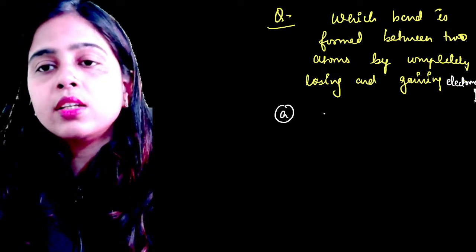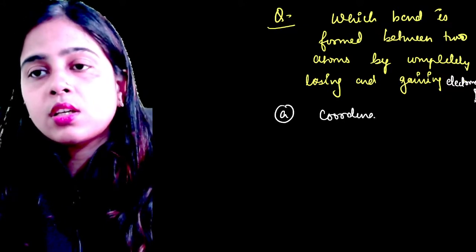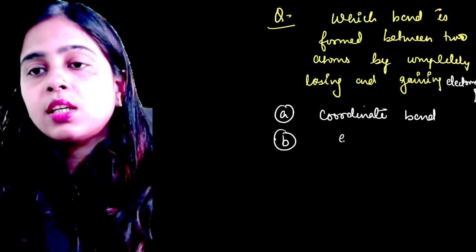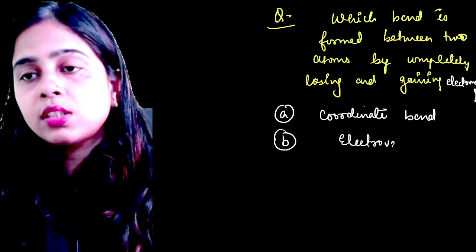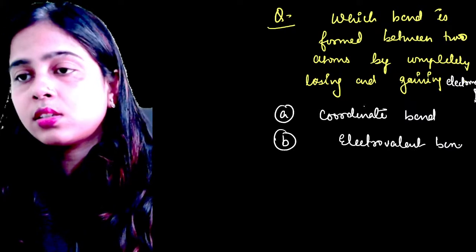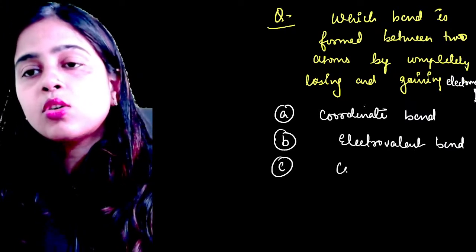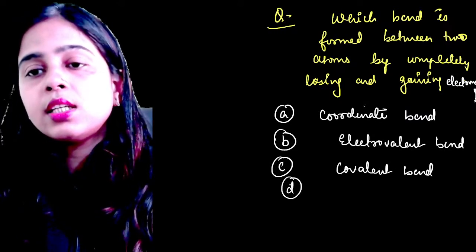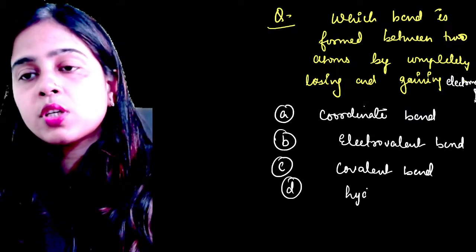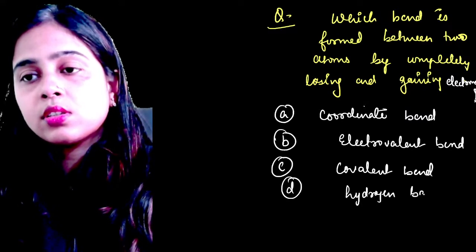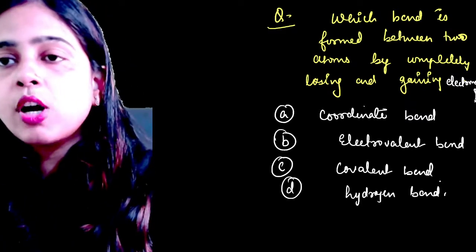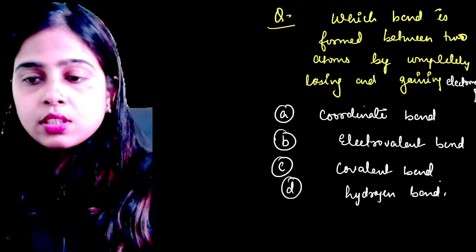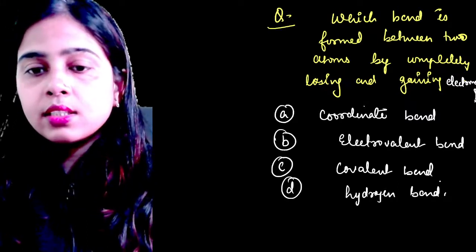Option A, coordinate bond. Option B, electrovalent bond. Option C, covalent bond. Option D, hydrogen bond. So which bond is formed between the two atoms by completely losing and gaining electrons? Fast, give the answer.